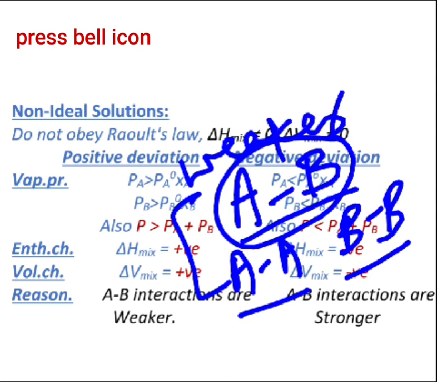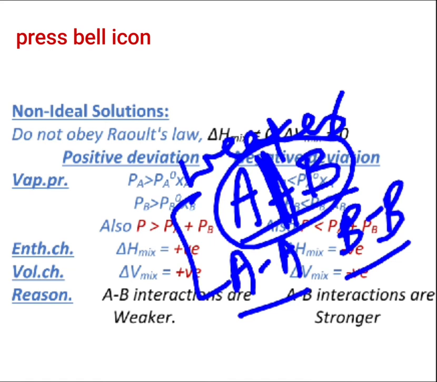Now the first case: if the AB interactions formed in the solution are weaker, then what would happen? This bond can easily break. That means the escaping tendency of A and B types of molecules from the solution will be more than that of the pure components. What will happen as a result?